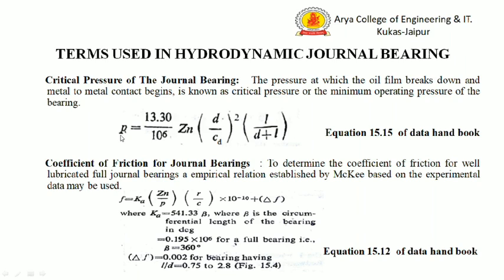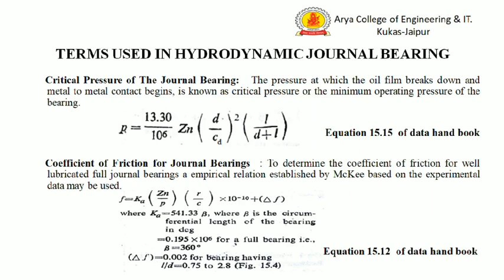This is the equation of the critical pressure: 13.3 divided by 10⁶ times Zn d by Cd square times L by d plus L. Here Cd is the diametral clearance, Z is the absolute viscosity, and small n is the RPS, revolutions per second.